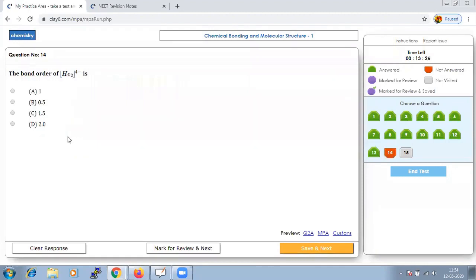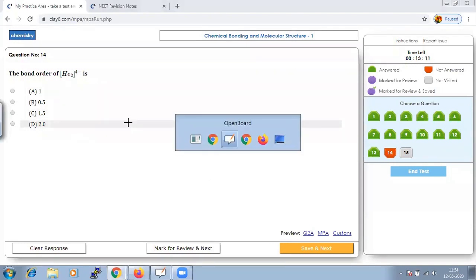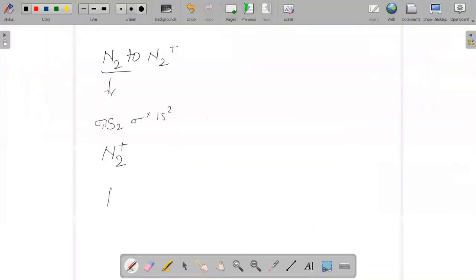Next, we have to calculate the bond order of He2 2 plus. So we should apply the simple formula for bond order that we have discussed. When we say electronic configuration, find out the electronic configuration of your He2 2 plus, and find out your bonding electrons and, of course, your anti-bonding electrons.